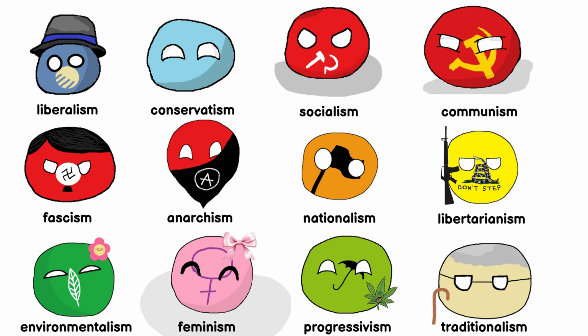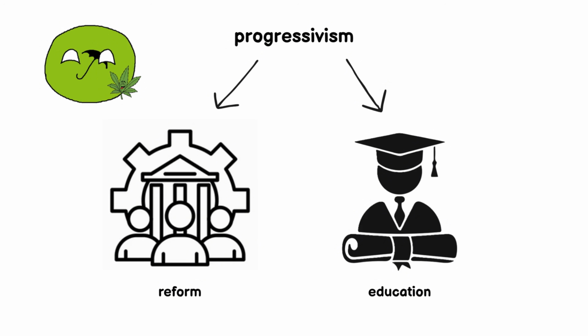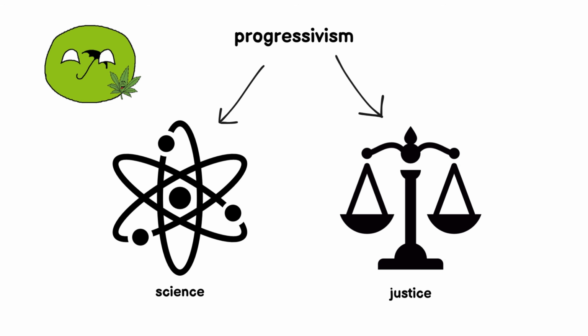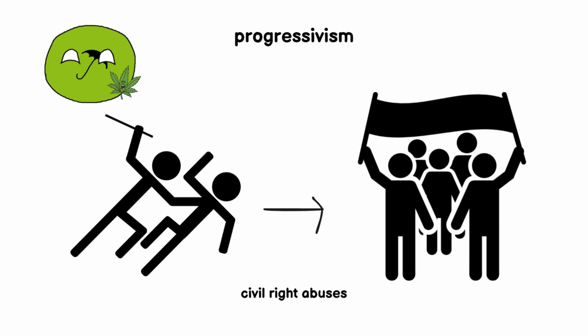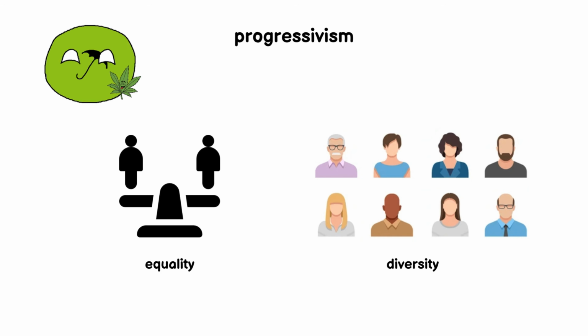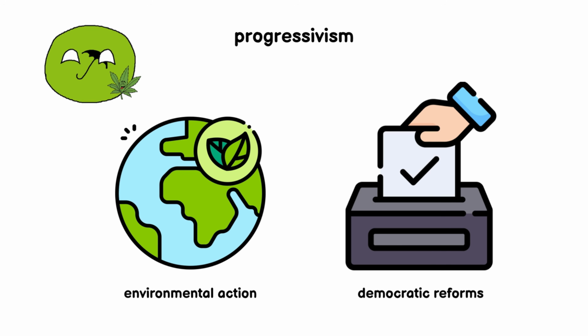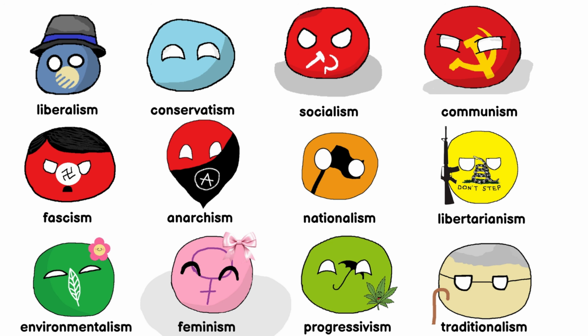Progressivism. Progressivism believes that society can always improve. It champions reform, education, science, and justice as tools to solve social problems. Historically, progressives have fought child labor, civil rights abuses, and corruption. Today, progressivism continues to push for equality, diversity, environmental action, and democratic reforms, arguing that thoughtful change leads to a better future for all.